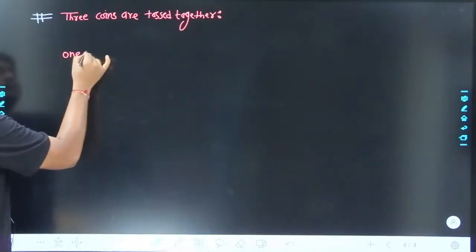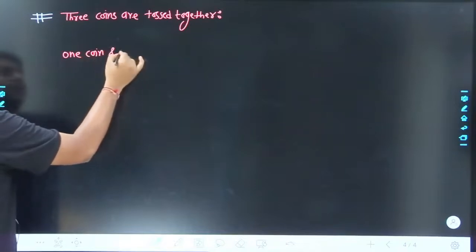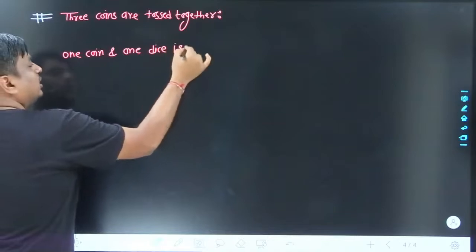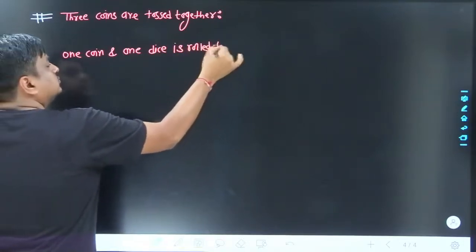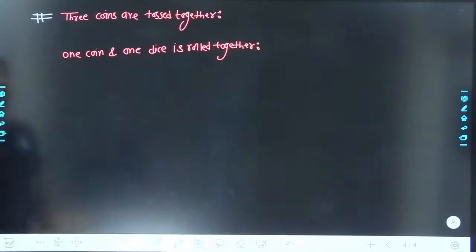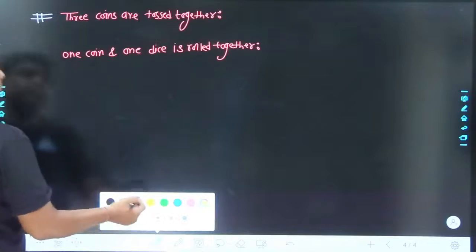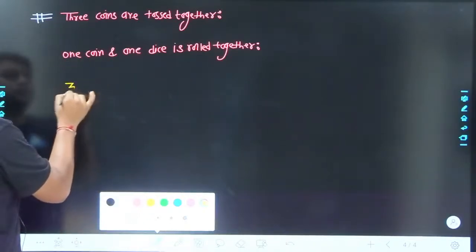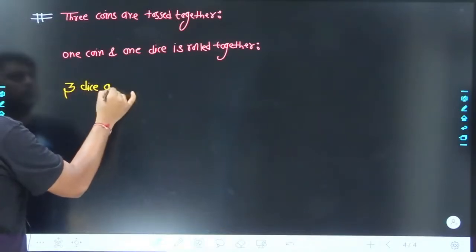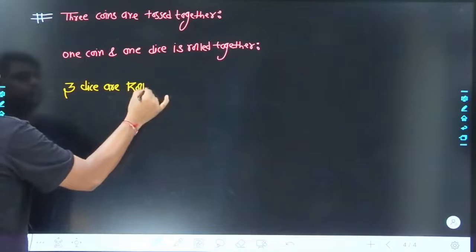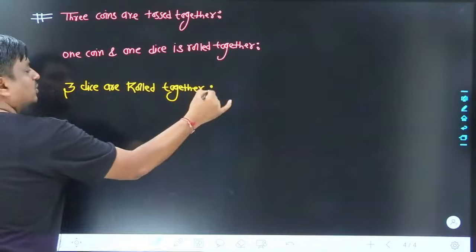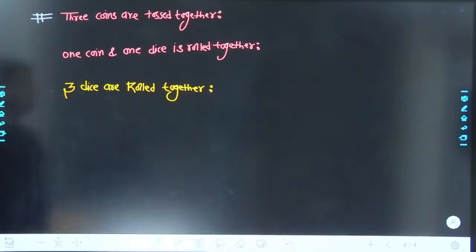If one coin and one die is rolled together, what is going to be the size of the sample space? If 3 dice are rolled together, what would be the size of the sample space?